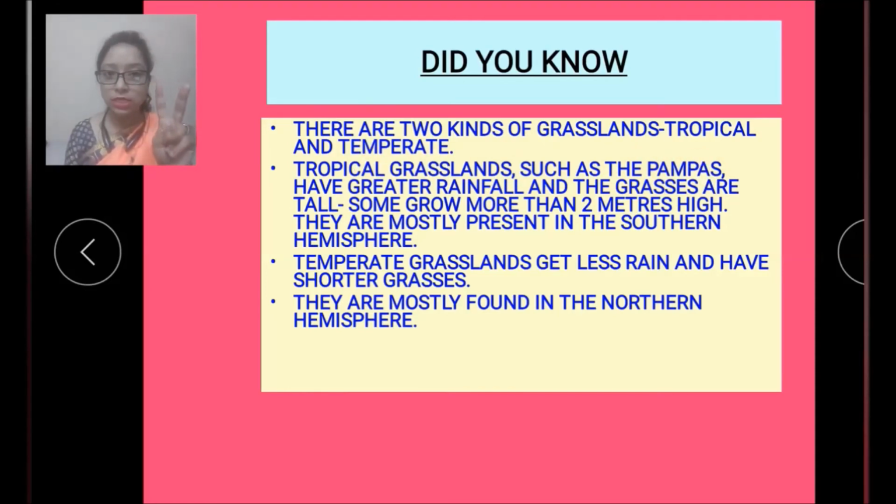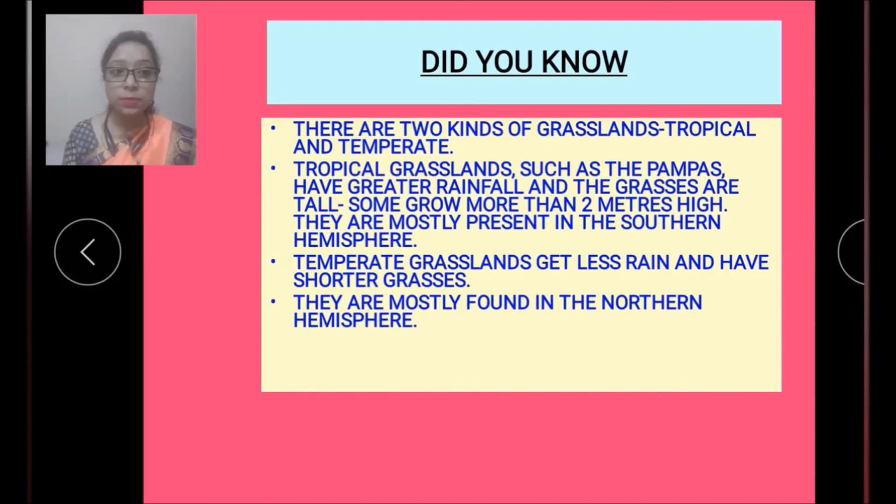Tropical grasslands such as the pampas, we have seen in the map of grasslands, have greater rainfall and because of greater rainfall the grasses are tall. Some grow more than 2 meters high.